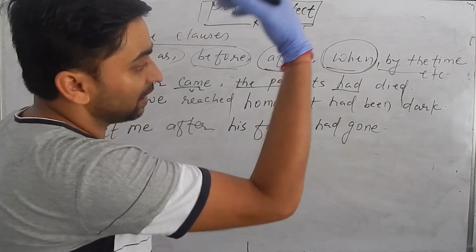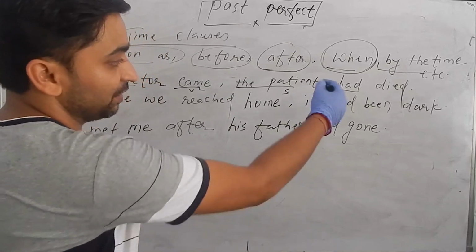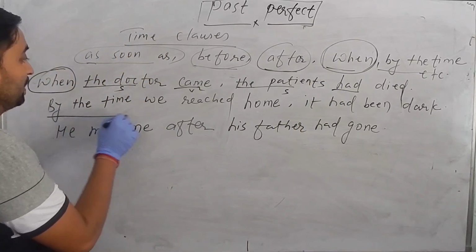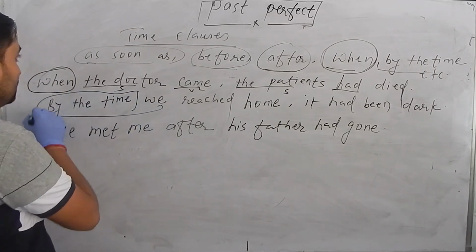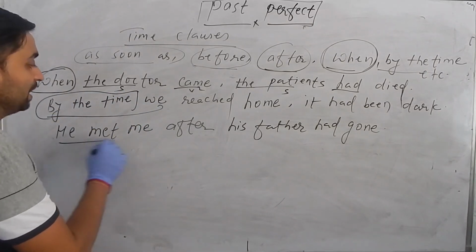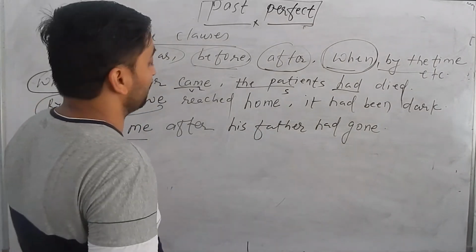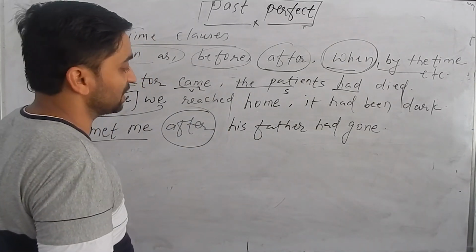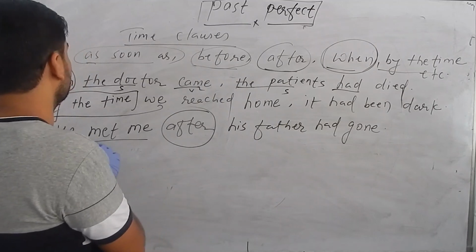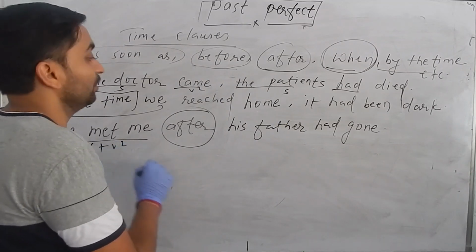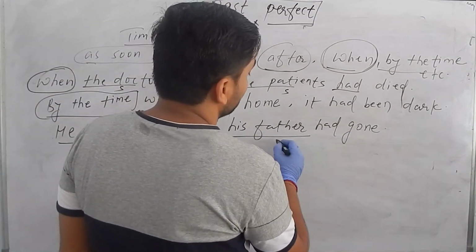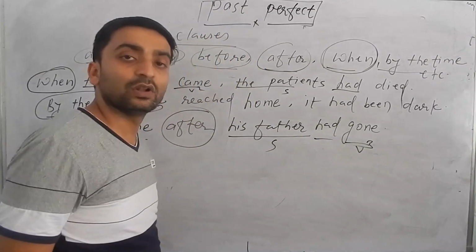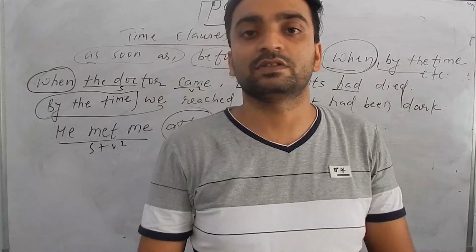So it had been dark becomes earlier past. It is in past perfect tense. And here the by the time clause is used. In the next example: he met me after his father had gone. So after is used here as a time clause with the past perfect tense, and this is the simple past. We already know, and the father had gone: subject plus had plus V3. So this is all about the past perfect tense. Thank you very much.